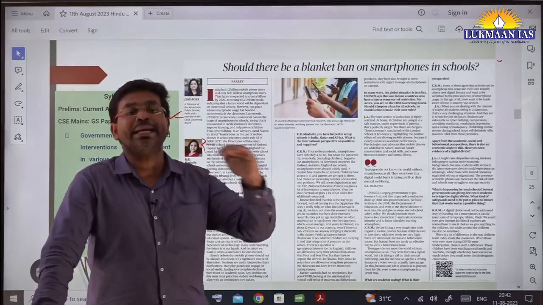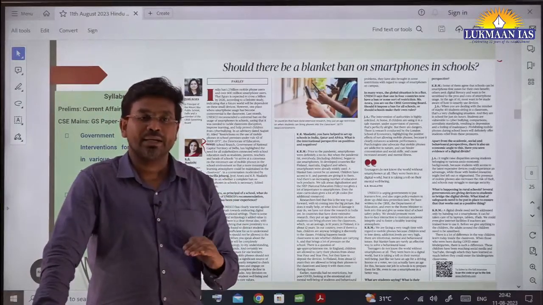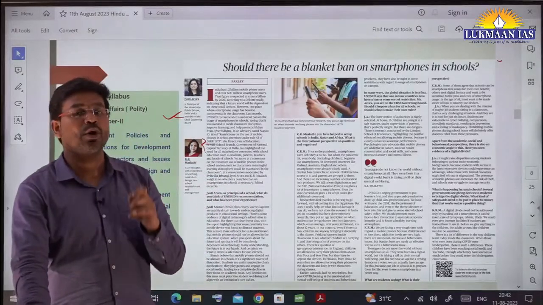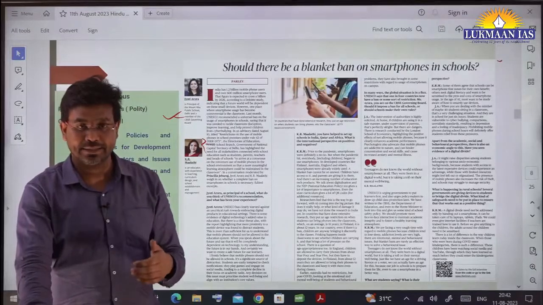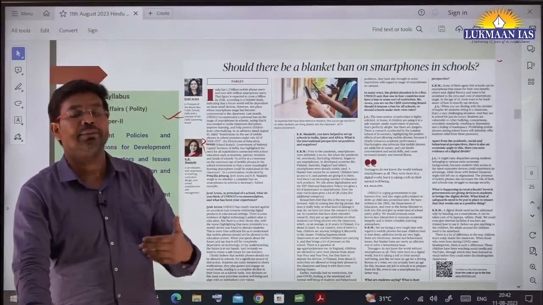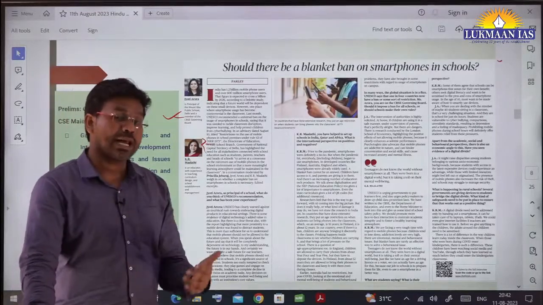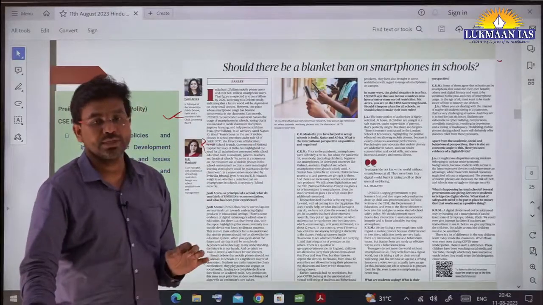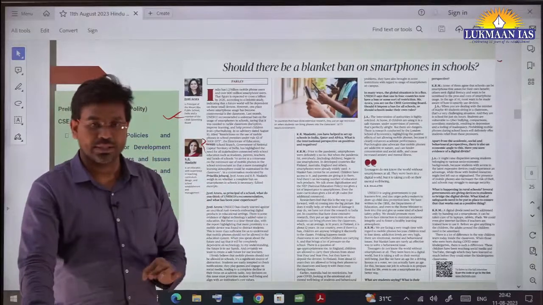So there are some age restrictions. In India, if I talk about the National Education Policy 2020, it recommends the use of digital devices for enhancing the learning capacities of the students. However, digital devices are of different types. Like this smart board, it can be used in schools to help the teachers so that they can teach better to the students.